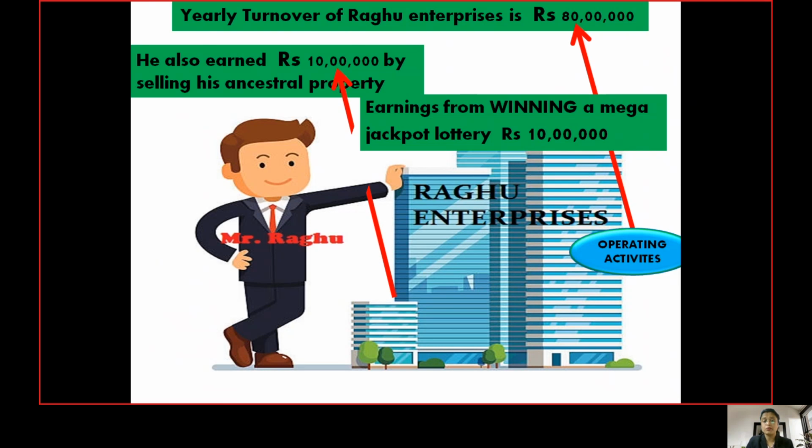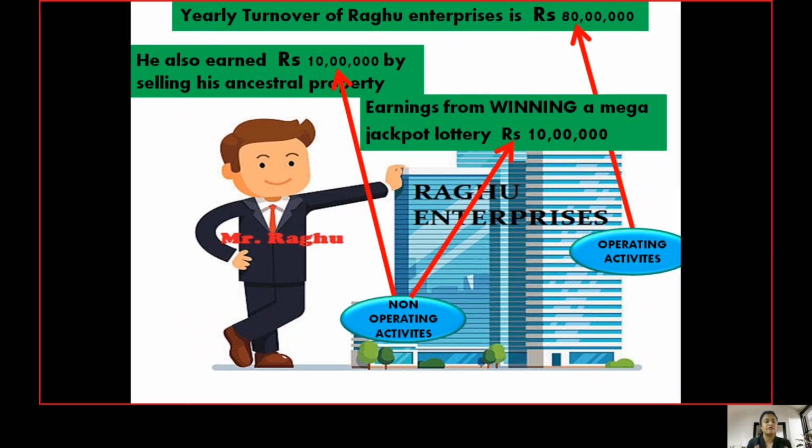Then there are a few other additional sources through which Raghu's enterprise earned revenue. They earned rupees 10 lakhs by selling the ancestral property, and they won rupees 10 lakhs through the jackpot lottery as well. I should not use the term income here.